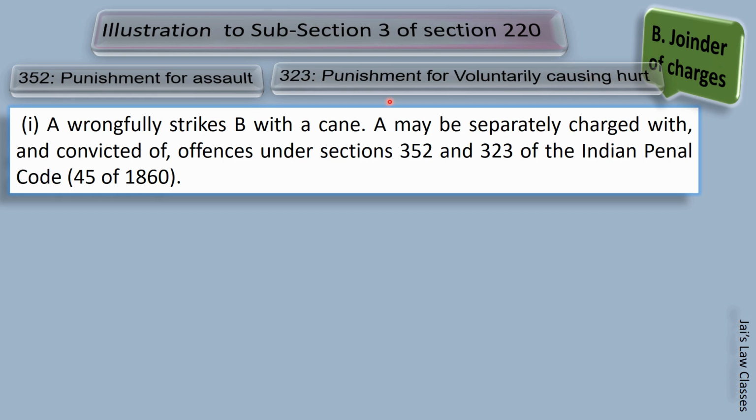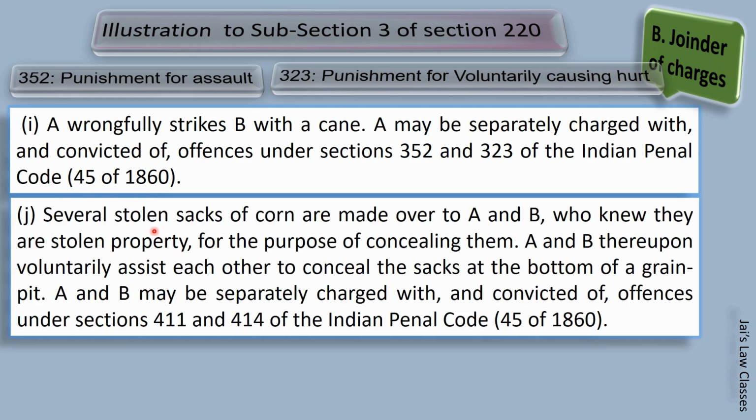Next illustration is J. Several stolen stacks of corn are made over to A and B, who knew they are stolen property, for the purpose of concealing them. A and B thereupon voluntarily assist each other to conceal the stacks at the bottom of the grain pit. A and B may be separately charged with and convicted of offences under section 411 and 414 of Indian Penal Code.